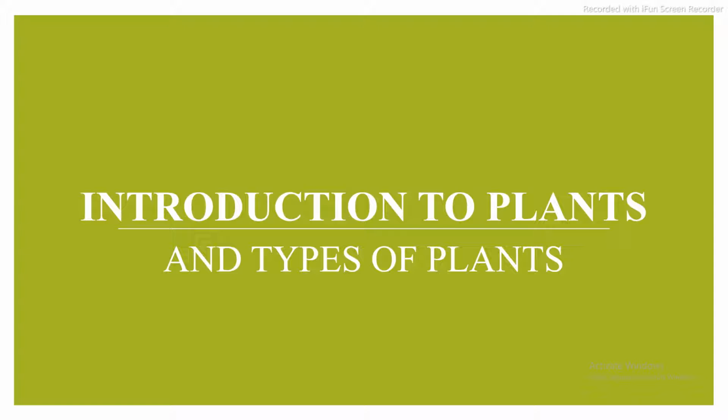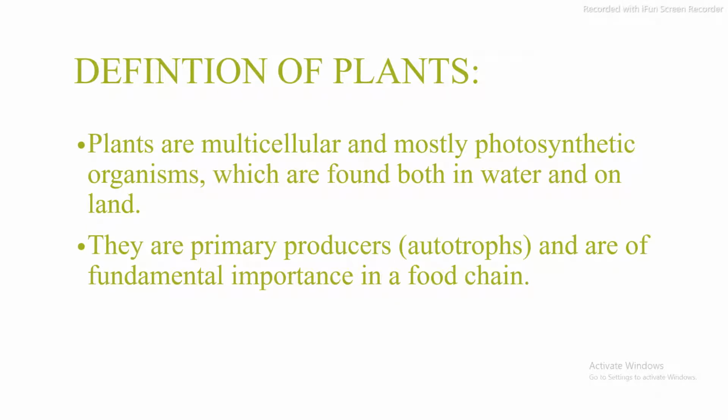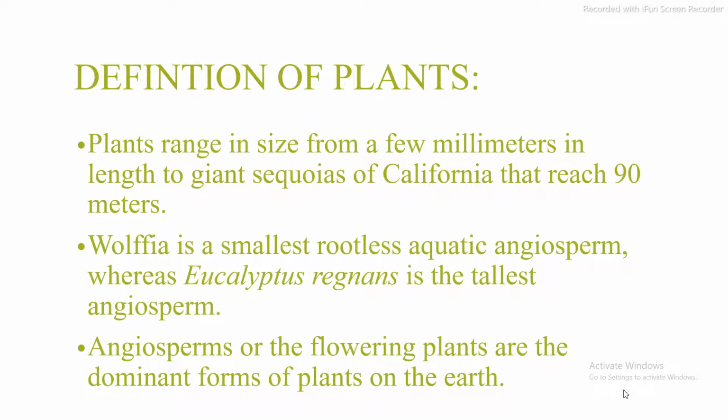My today's topic is about the introduction to plants and their types. First of all, the definition of plants. Plants are multicellular and mostly photosynthetic organisms which are found both in water and on land. They are primary producers. Now what is the meaning of producers? Producers are the plants that can produce their food by their own, by using the sunlight as energy. They are also called autotrophs and are of fundamental importance in a food chain.